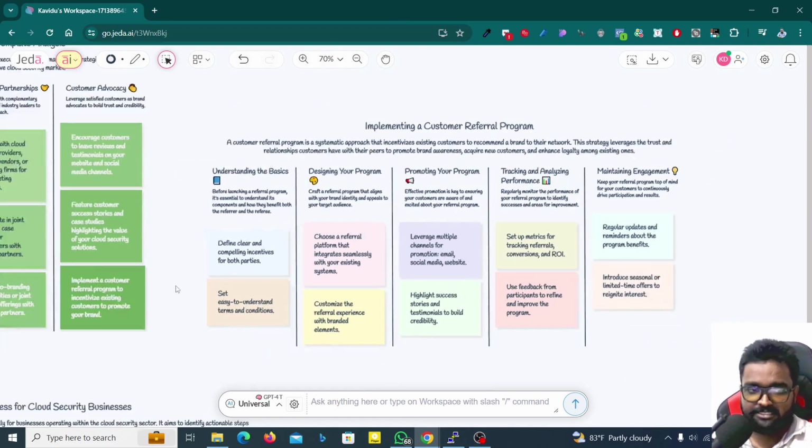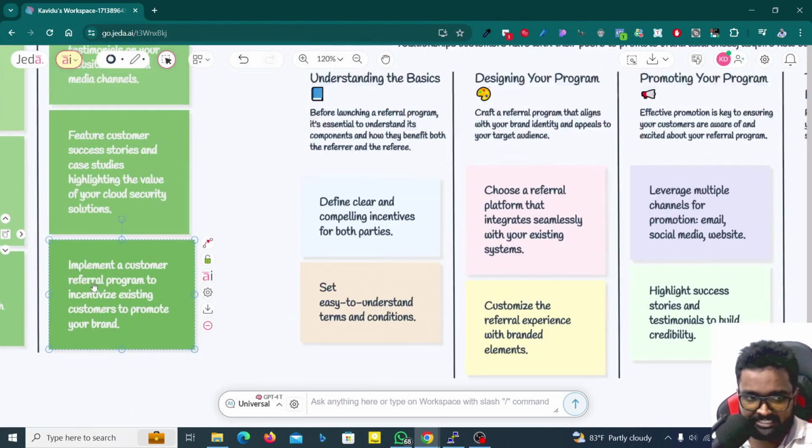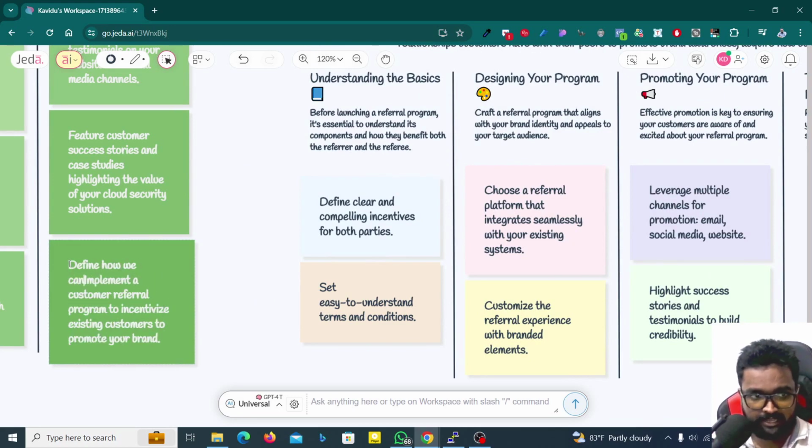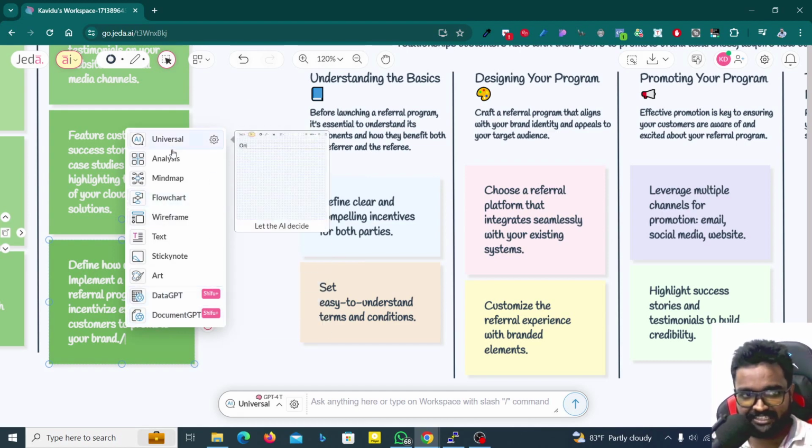If you need more answers, just think that you need to change this, just double click on this, then you can type, define how we can implement a customer referral program to, and so on. Okay. I just said a single word, by the way. Now after editing this text, you can type slash here, okay, after the text, and then you can click on this text option here and then wait.